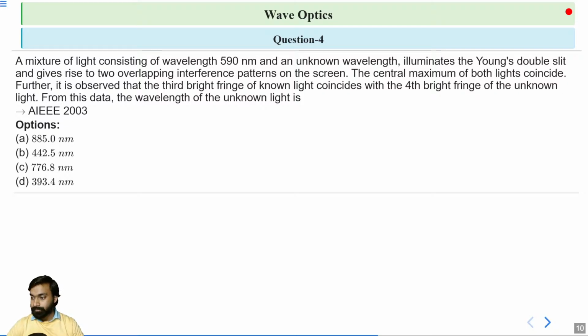Which one is correct? A, B, C, or D? Okay, anyone? Are you solving? Varsha, Karthik, VK? Yes.